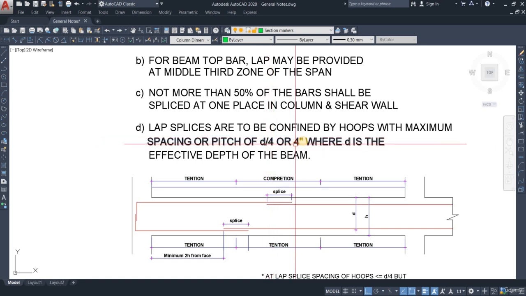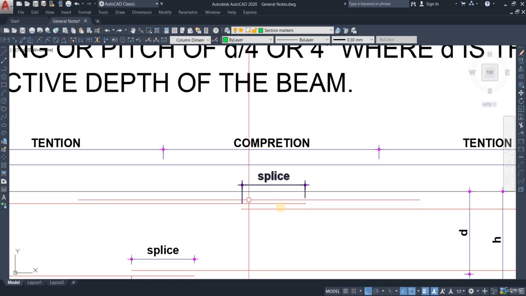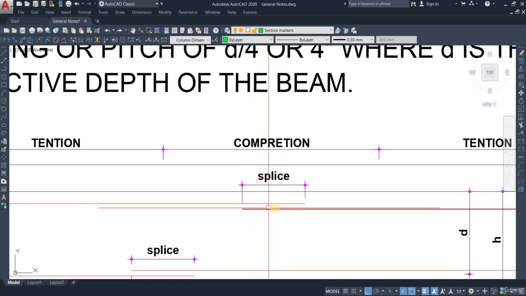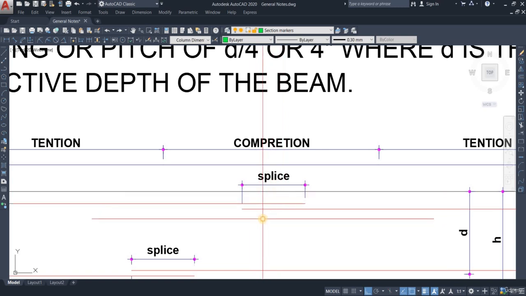So we should not do 5 inches, we should go for 4 inches, because we cannot go further than 4 inches. This is what it says. And to understand why we need hoops at the splices: the hoops are placed there to make the splices less vulnerable to shear. Since the bars are cut off there, they are vulnerable to shear forces, so the hoops are going to protect them from the shear forces.